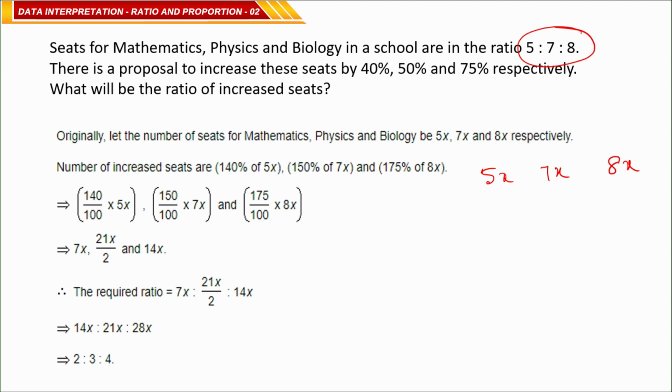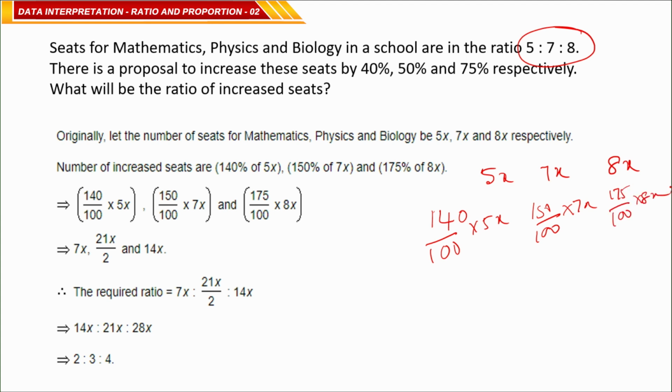The first one is increased 40%, 140 by 100 into 5x. The second one is increased 50%, means 150 by 100 into 7x. The third one, 75%, 175 by 100 into 8x.